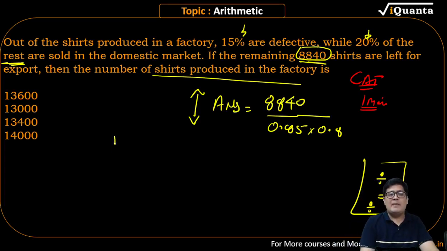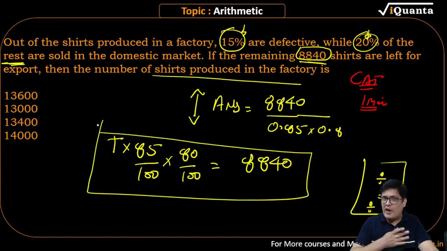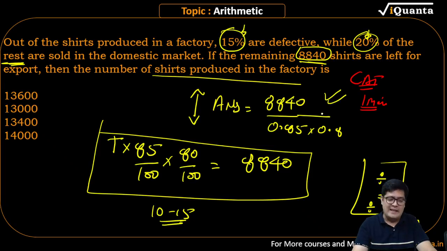So basically, the total value being T, you are saying 15% are defective, so 85% remain. And 20% are defective, so 80% remain. So the remaining value is 8840. Ultimately, this is for people who want an all-is-well moment. When you write down the solution, you are able to see numbers change, so you feel confident. So you solve 10, 15 questions in this manner. Then the 16th, 17th, 18th question should be solved like this, doing that math in the mind. 0.85 will go in the denominator, and 0.80 will go in the denominator.